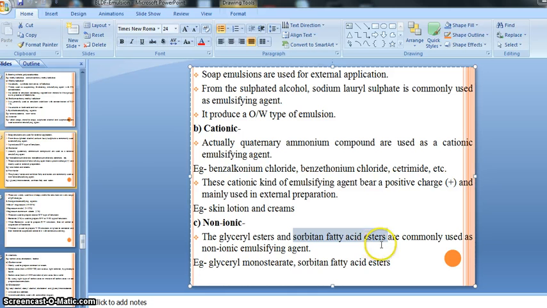Sorbitan fatty acid ester is itself an emulsifying agent, and the example of a glyceryl ester is glyceryl monostearate. So in this way, non-ionic emulsifying agents are generally adopted for the preparation of various kinds of emulsion, right?